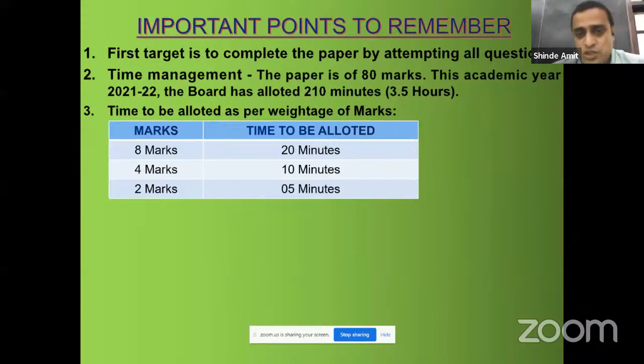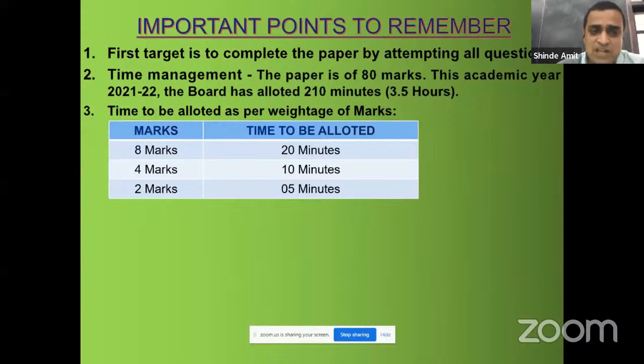Now, since the last 2 years, you people don't have proper writing practice. So it may happen that you won't be able to complete the paper. You will find it difficult: our hand is paining, our speed is not generating, the coordination of brain and hand is not matching, sir, the handwriting is not coming properly. So for that you need to do proper practice. Still, less than 1 month is left for the HSC board examination to start. So for that you need to do proper practice.